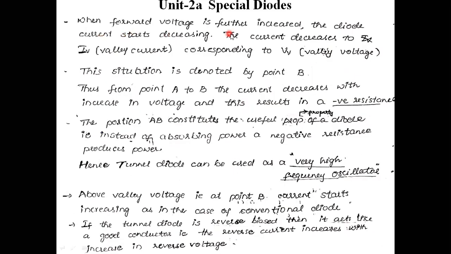When the forward voltage is further increased, the diode current starts decreasing. The current decreases to the valley current corresponding to the valley voltage. This situation is denoted by point B. From point A to B, current decreases with increase in voltage, and this results in a negative resistance.